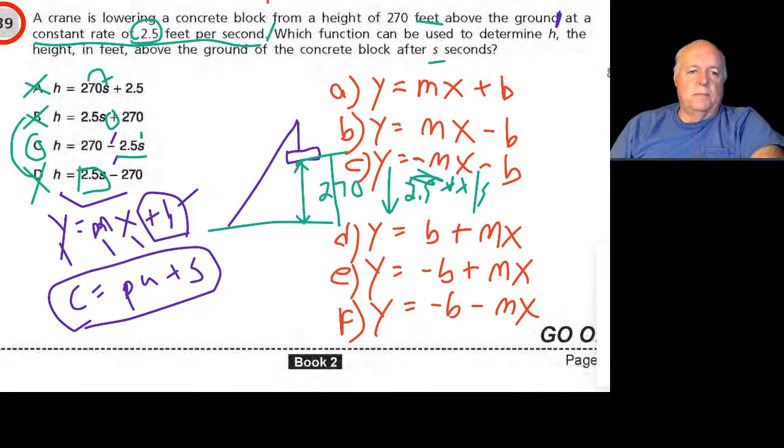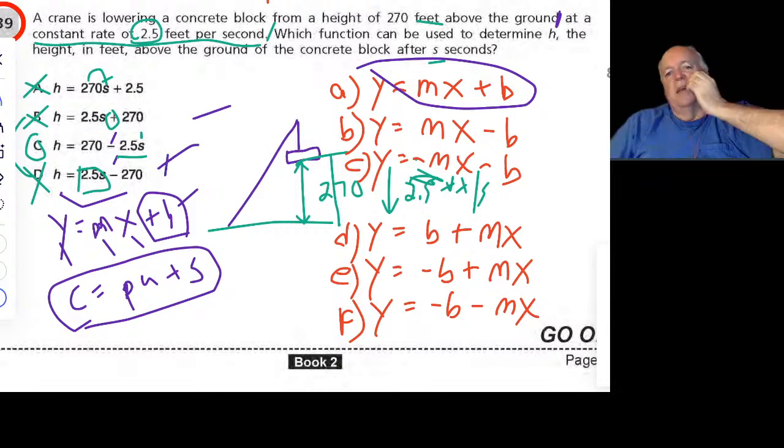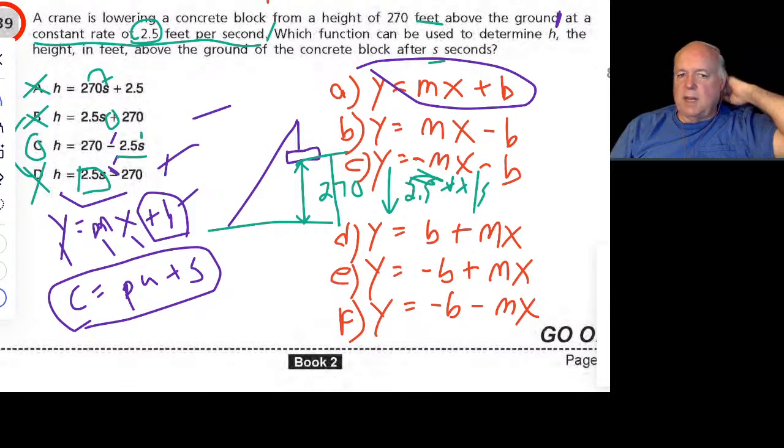So what I want to cover is some of the stuff I wrote in red here. The traditional equation of a line is this y equals mx plus b thing. And I mentioned something at one point, I think when I was talking about the answer, because it has a minus sign here, and that there's other forms. In fact, I think I pointed out this form b right here. So this plus right here doesn't mean the actual equation has to have a plus in it.